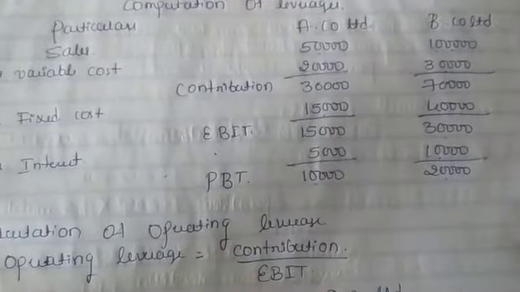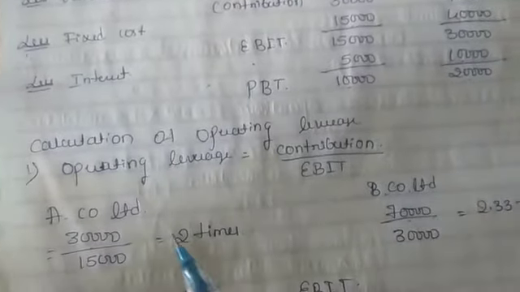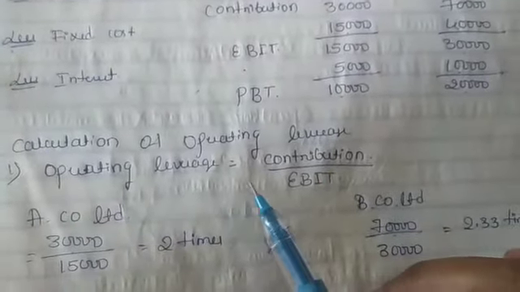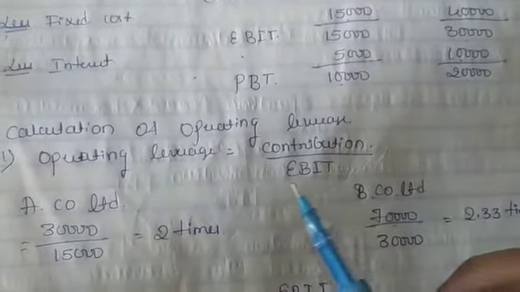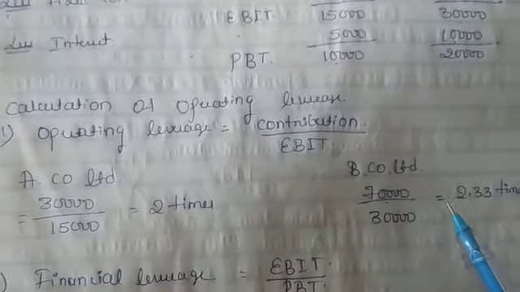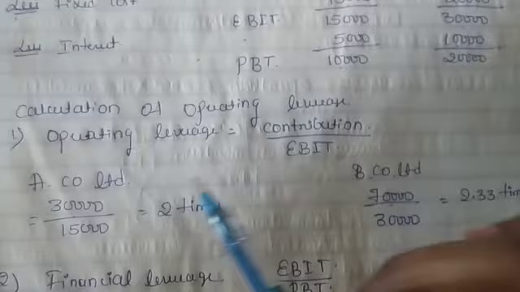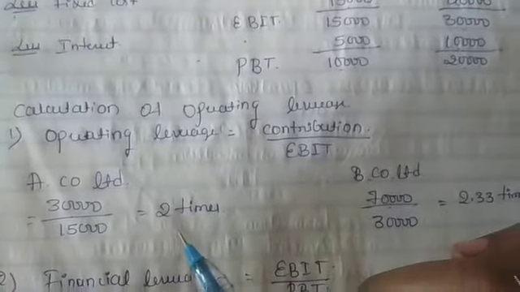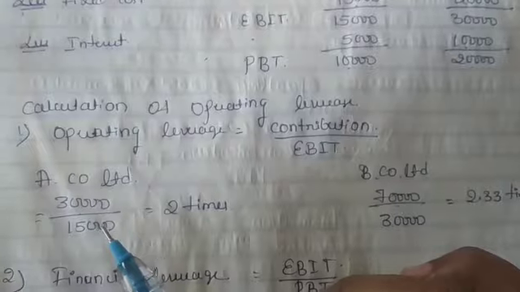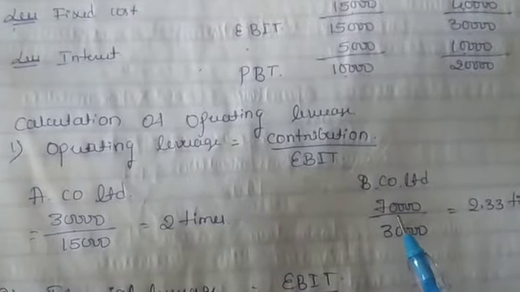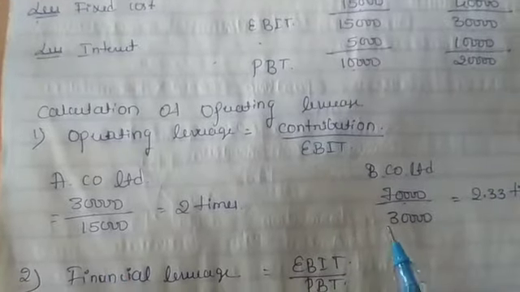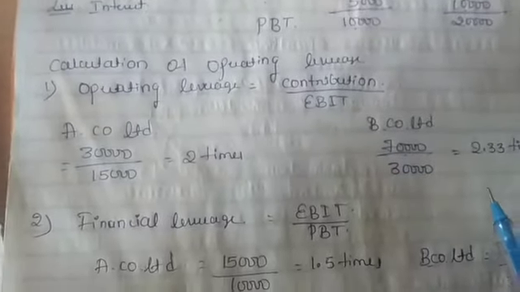Then we go directly to the calculation of operating leverage. The operating leverage formula is contribution divided by EBIT. So here A Company Limited and here B Company Limited. Put it in the formula. That is 30,000 contribution in case of A Company and 70,000 in case of B Company, and EBIT is 15,000 and 30,000. Divide it and get the answer.